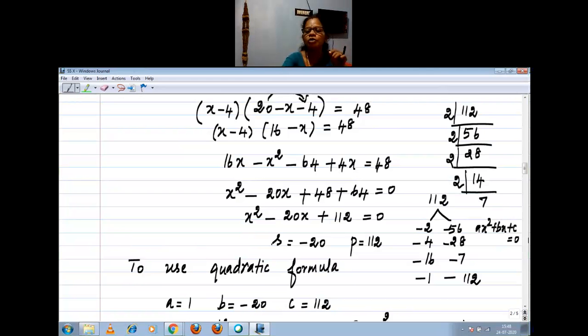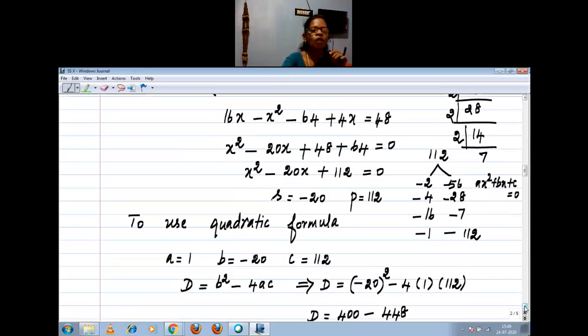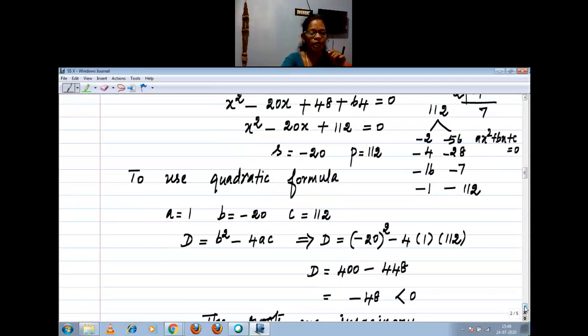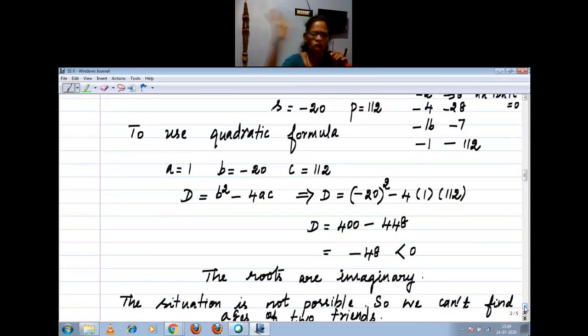Now we'll pass on to the discriminant. That is D is equal to B square minus 4AC. You arrived at negative. Negative means the roots are imaginary. That means the situation is not possible. So we can't find the ages of two friends. Thank you, children. You have to go through it. If you find anything difficult, you should ask me tomorrow. I will explain again, right? Thank you, children.